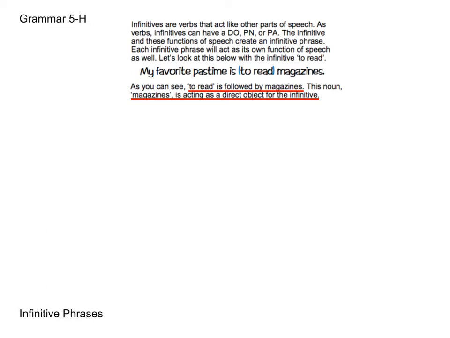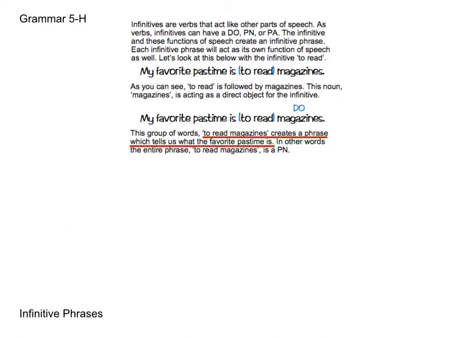So if you look at the next part of the explanation, you can see we've labeled magazines as a DO. But notice that to read magazines creates a phrase which tells us what the favorite pastime is. In other words, the entire phrase to read magazines is the predicate nominative in the sentence. So you can see that we notate that with brackets and labeling the entire phrase as the PN. And you know that it's going to be a PN because 1, we have a linking verb, and 2, you can switch it and it makes sense. To read magazines is my favorite pastime.